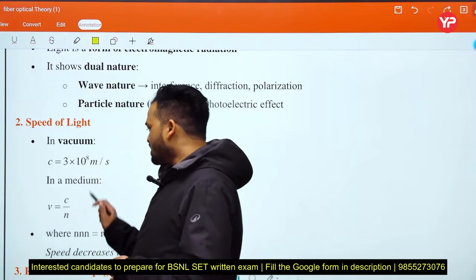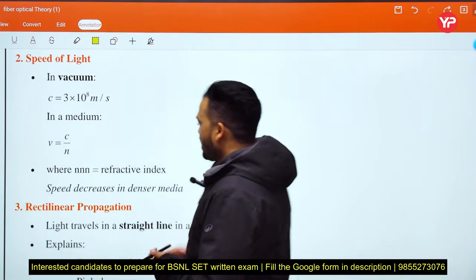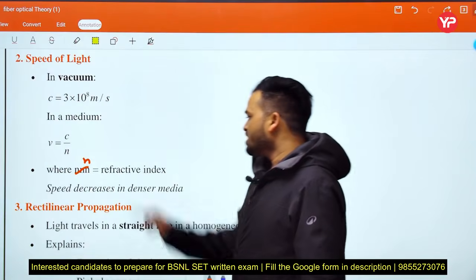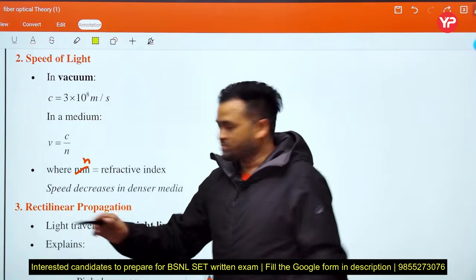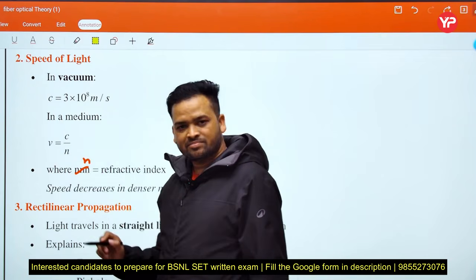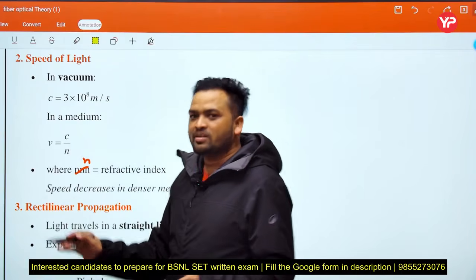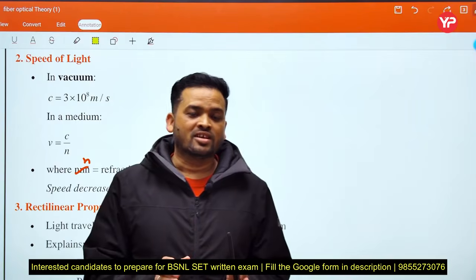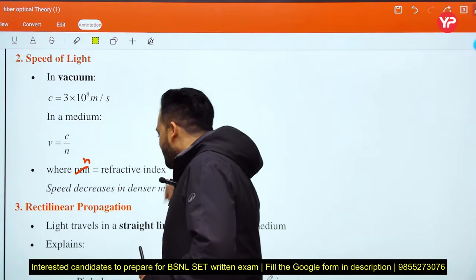See, in a medium, V equal to C upon N. What is N? N is the refractive index. Speed decreases in a denser medium. It is clear here. For vacuum, N is approximately 1. When we put N equal to 1, then V equal to C, or we can say the speed of light is C, but in any other medium the speed is C by N, and for mediums other than vacuum, N is greater than 1. That's why this point says speed decreases in a denser medium.